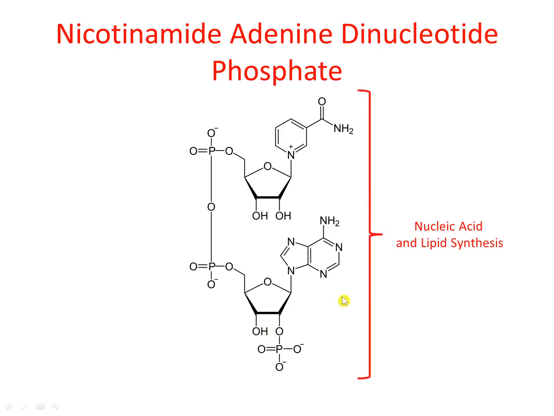Now, what is the role of this nicotinamide adenine dinucleotide phosphate? Its role is in nucleic acid and lipid synthesis. It helps to provide energy for the synthesis of lipids and nucleic acids. So remember the difference. NAD doesn't contain a phosphate group attached to the ribose sugar associated with adenine, but in NADPH, the phosphate group is attached to the ribose sugar which is associated with the adenine molecule.